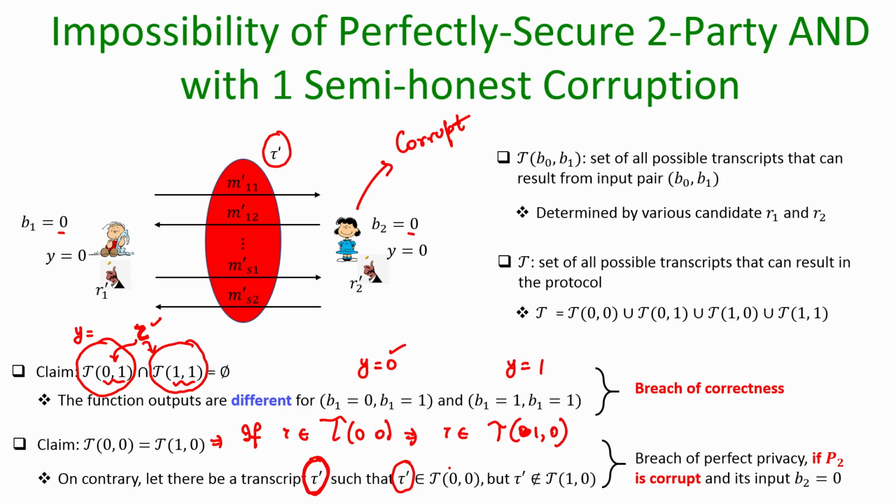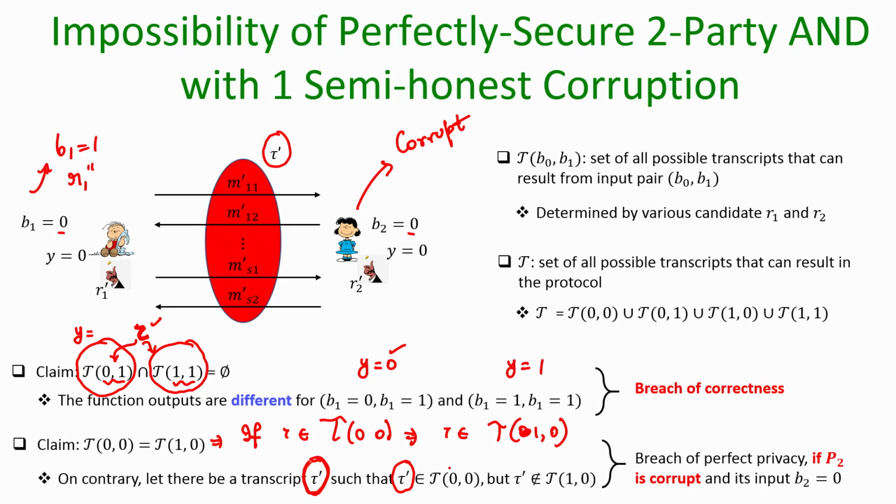This is a breach of perfect privacy, because if indeed protocol pi satisfied the privacy property, then this transcript tau prime could also result for b equal to 1 and some candidate randomness r1 double prime. But that is not the case.